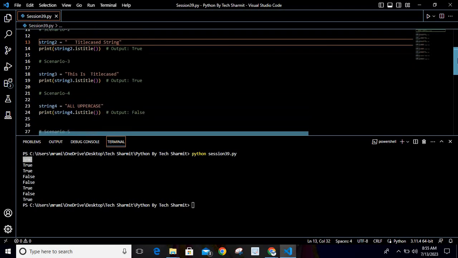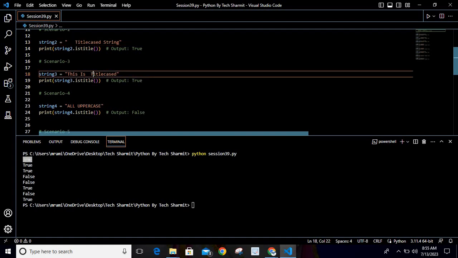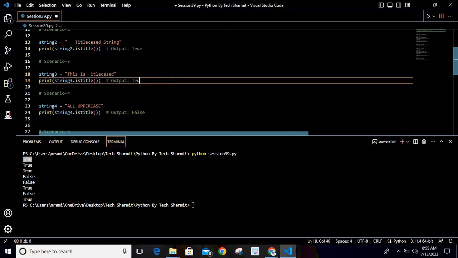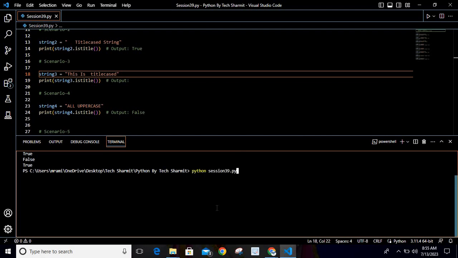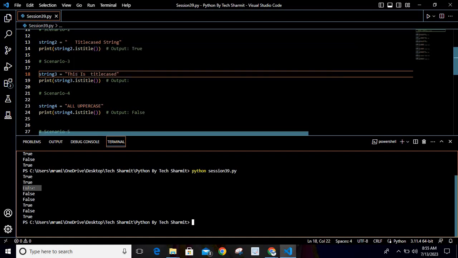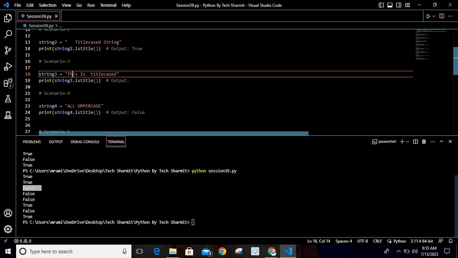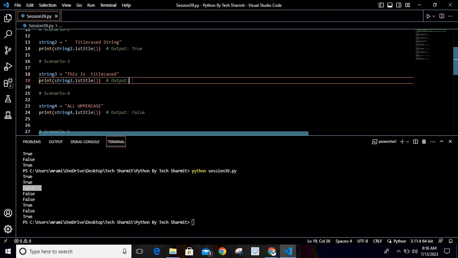Now we will see the third scenario. In the third scenario, I'm using this is a title case. So what will happen, let's say if I make this capital T a small t. Will it change the output? Let's verify this. If I run this again, you can see now the third scenario is returning false. Why? Because this contains capital T, this contains capital I, but title case's first character is not a capital letter, and that's why it is returning false.